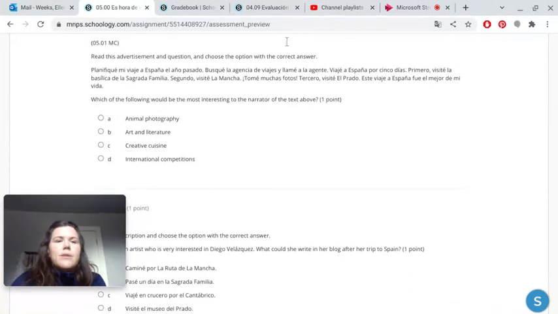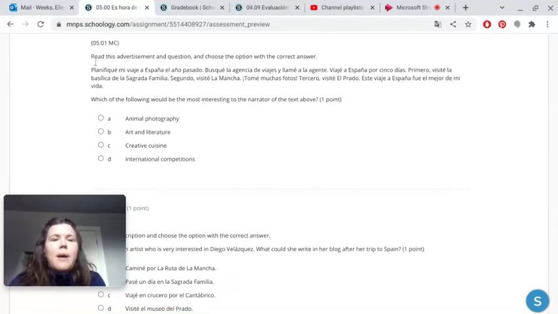So for example, in this question, it says, read this advertisement and question and choose the option with the correct answer. Okay, so you read through all of this in Spanish, try to pull out the words that you do know and just read through. Don't try to translate it word for word, like get a dictionary out and try to read it word for word.